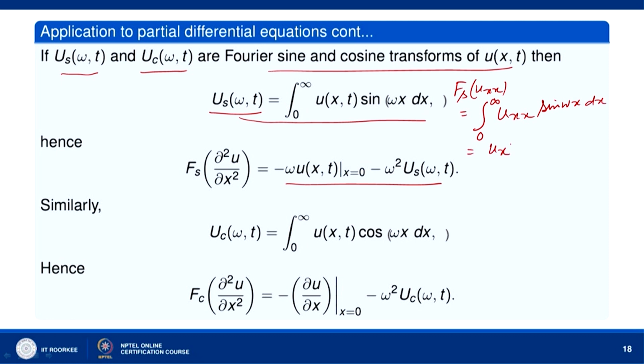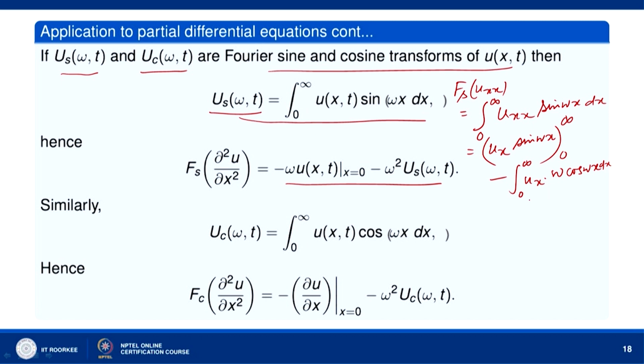So u_x sine omega x from 0 to infinity, minus the integral of u_x, we are integrating with respect to x, so omega times cos omega x dx from 0 to infinity. Now, u_x goes to 0 when x goes to infinity, and sine omega x is bounded by 1. So it is 0, and when x is 0, sine omega x is 0.